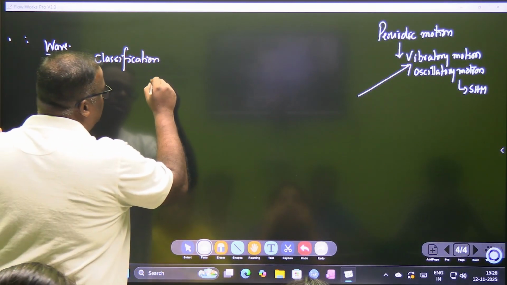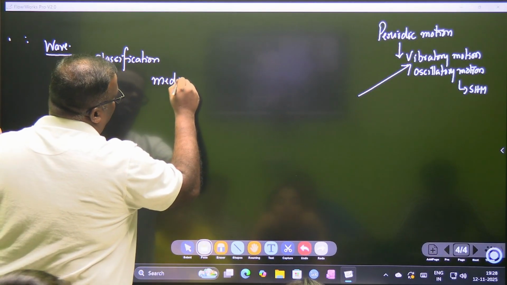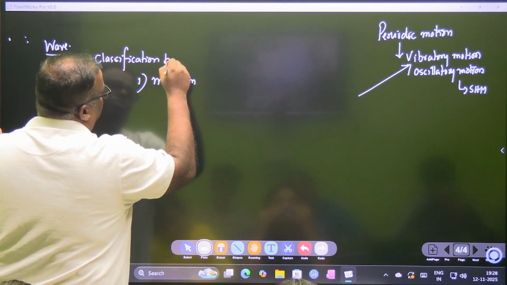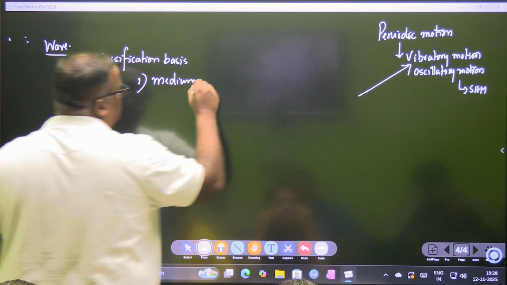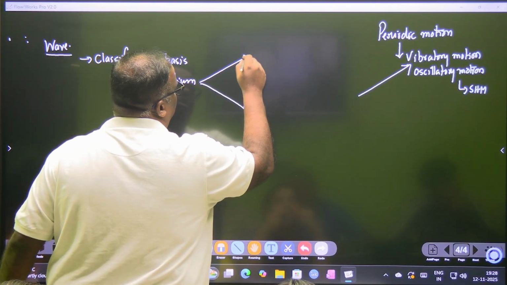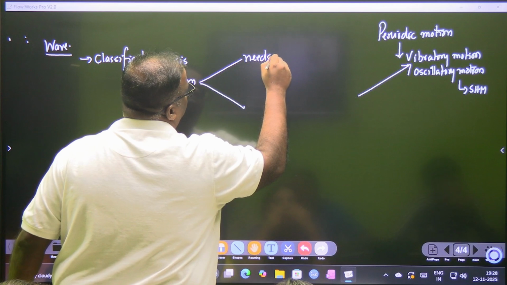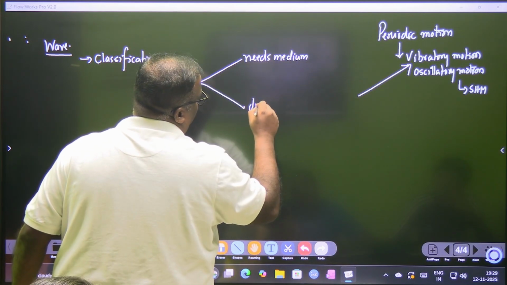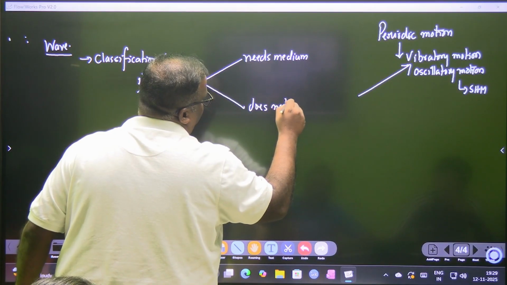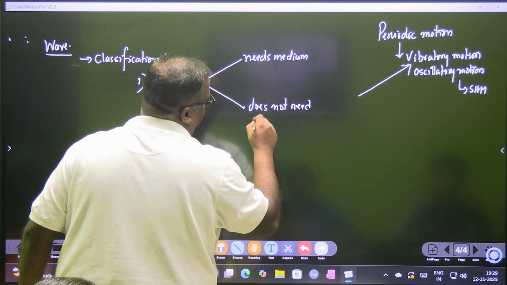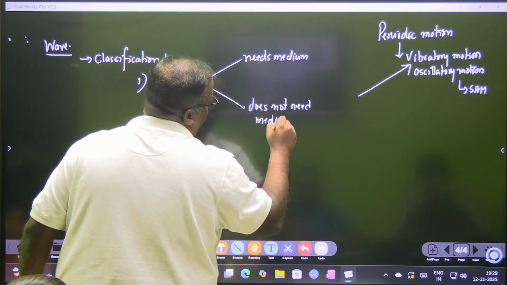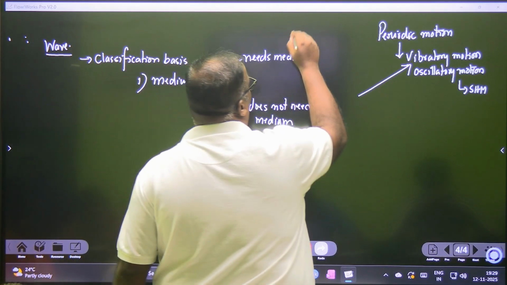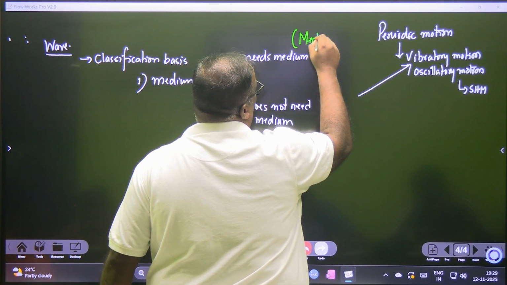Classification on the basis of medium. On the basis of medium, this is the first classification basis. So on the basis of medium, you can classify in two ways. Needs medium, does not need medium. If you need a medium, then you are known as a mechanical wave.